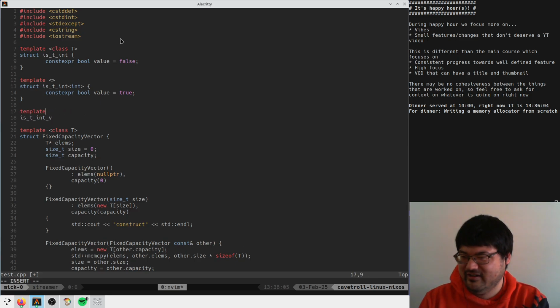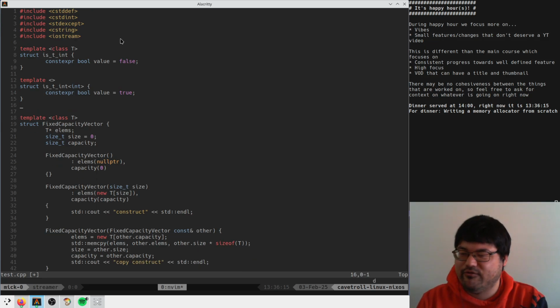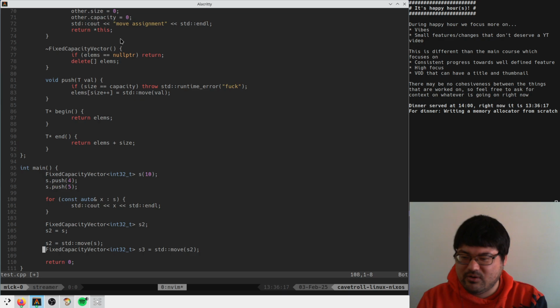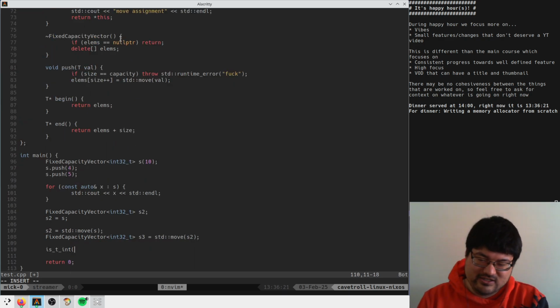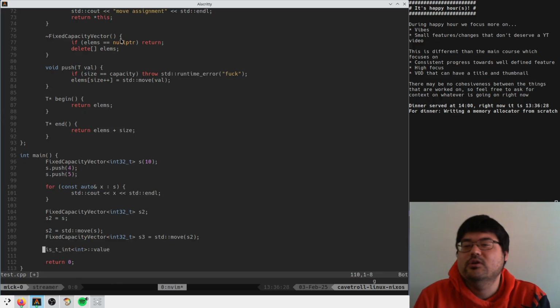Template, there's a way to forward this into a value, and then you can write in here is_T_int value, and it's like, well, why are we doing this? Why are we doing this? Oh, using.